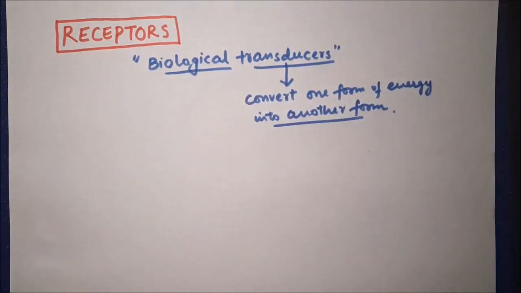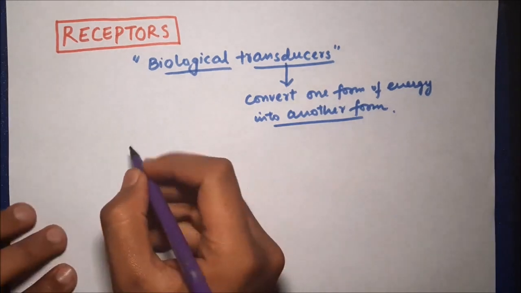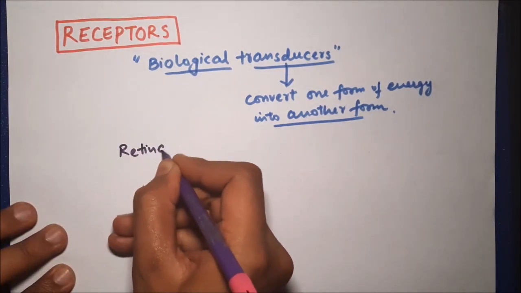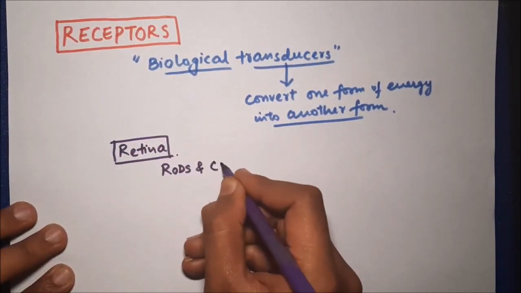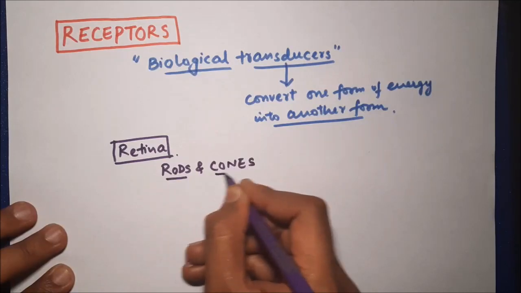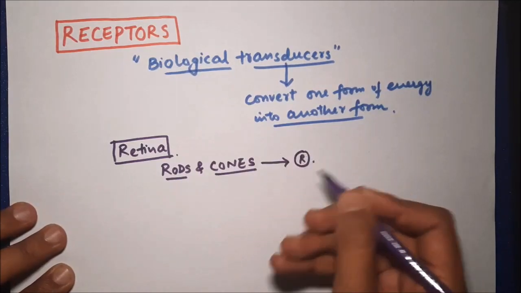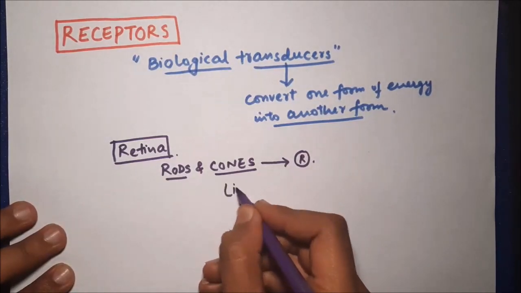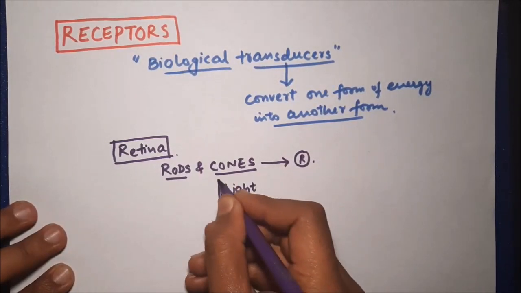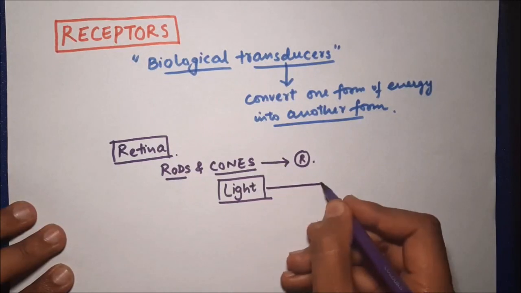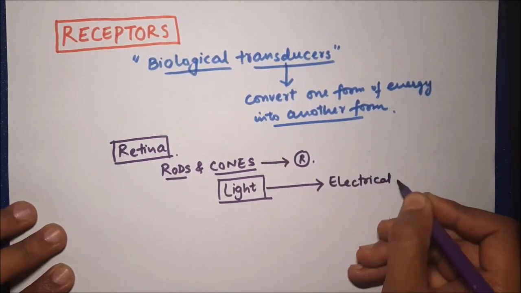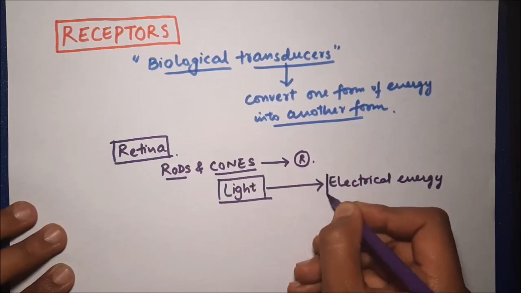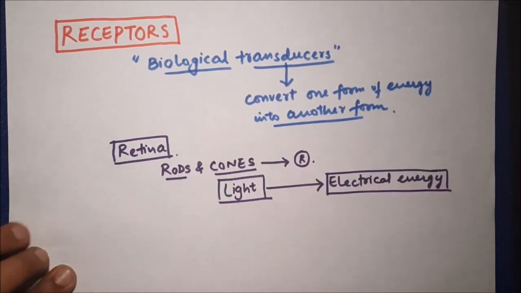For example, if we take a look at our eyes, in the retina of the eyes, receptors for light are present. These receptors are called rods and cones. Rods and cones are the visual receptors present in the retina. And how do they act as transducers? They convert light energy into electrical energy. Once light falls on them, they generate impulses which go to higher centers. Those impulses are a kind of electrical energy. So light energy is converted to electrical energy.